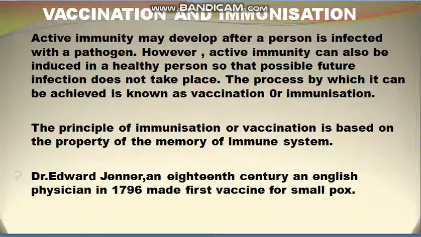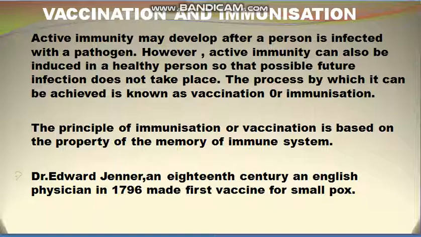I told you earlier that active immunity can be developed in 2 ways. The first way is natural: if some pathogen enters the body, an immune response is triggered, and then antibodies are produced.